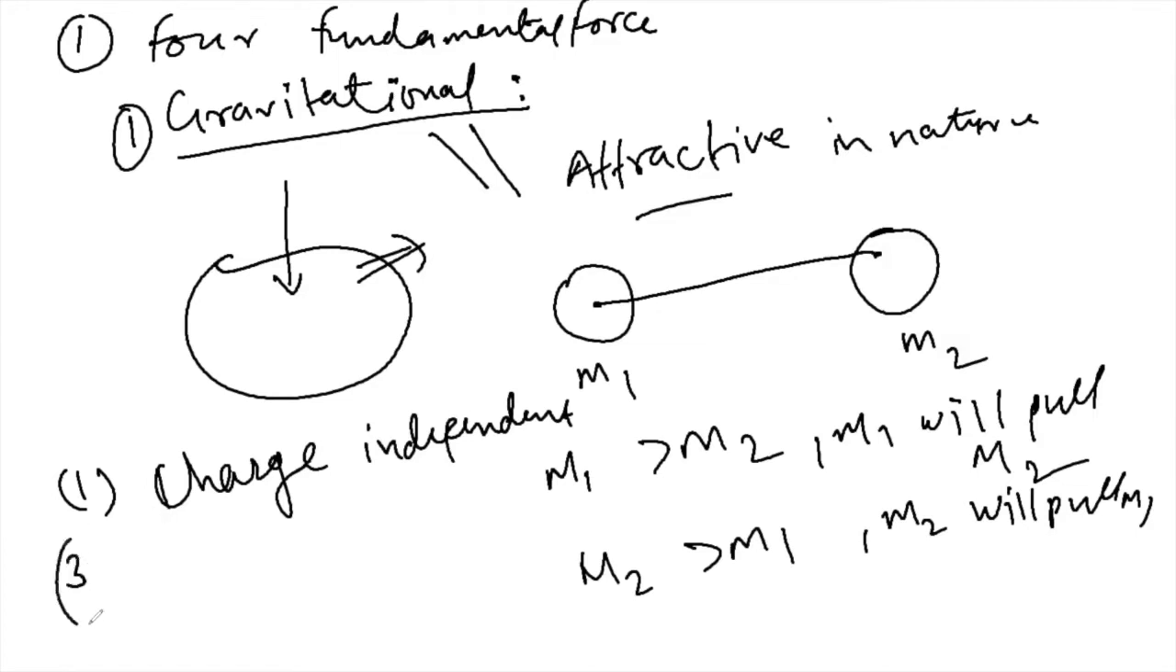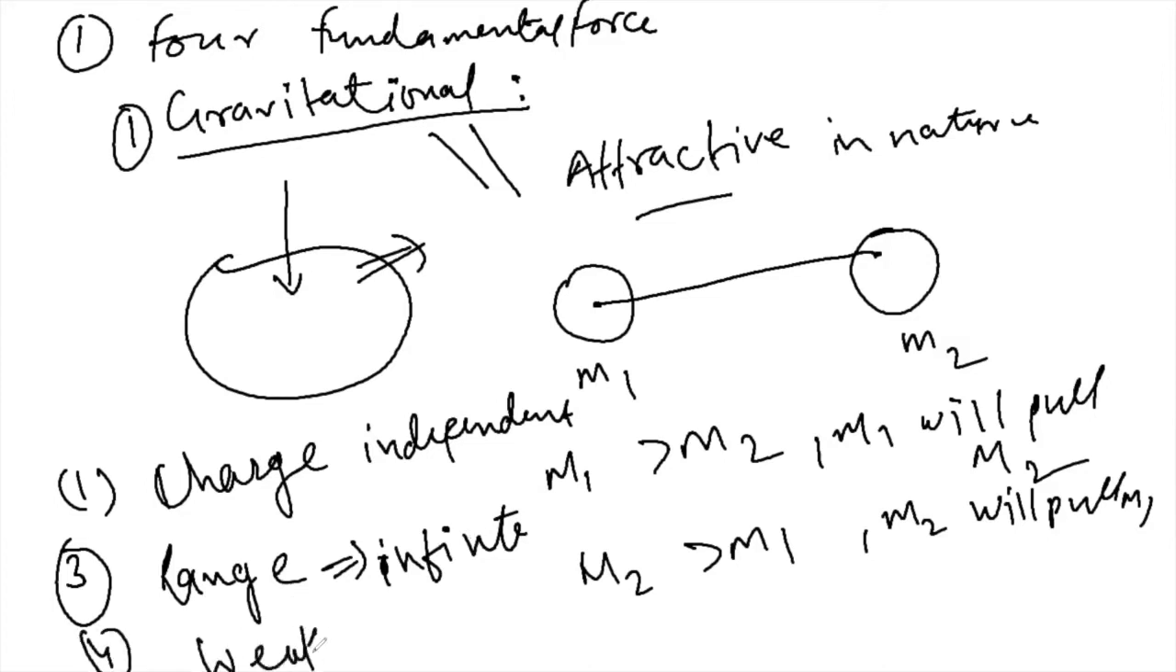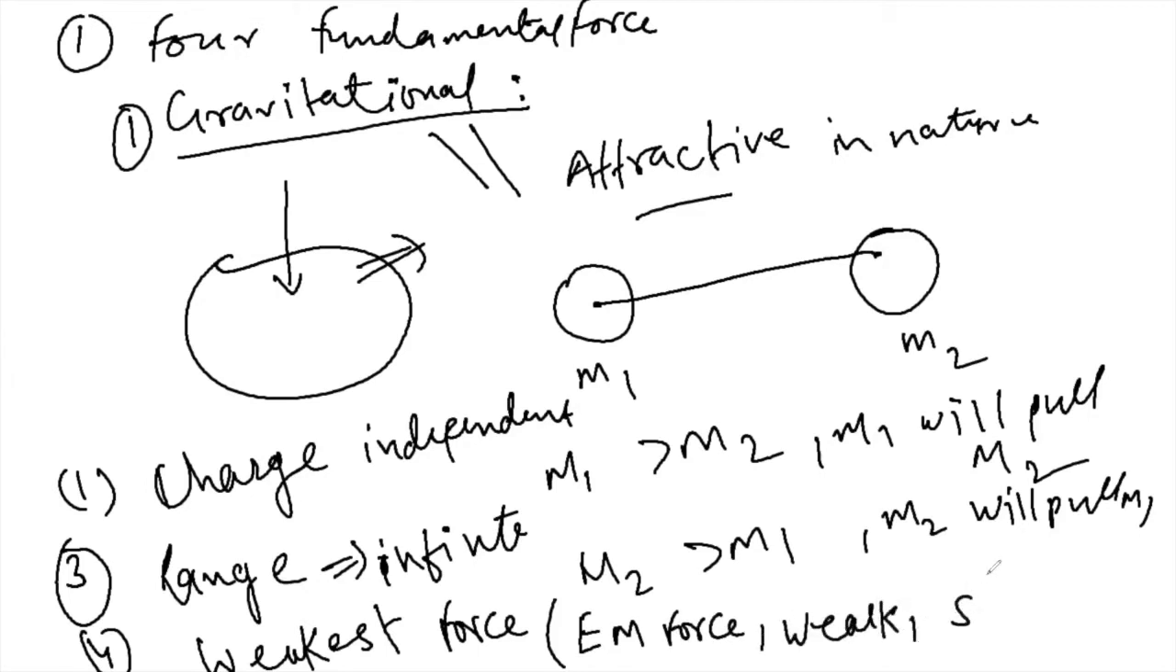And the third point is: what is the range of this force? This force works from zero range to infinite range. The sun is quite far from the earth, but still there is a gravitational force. This is the weakest force among all known forces. The three other forces, which I am going to write in short form, are the EM force (electromagnetic force), the weak force, and the last one is the strong force. Among all these forces, the gravitational force is the weakest.